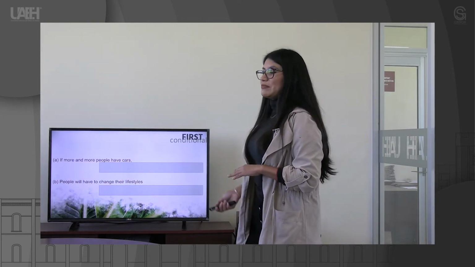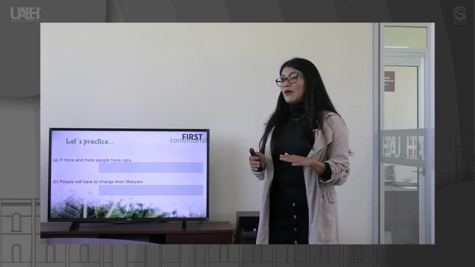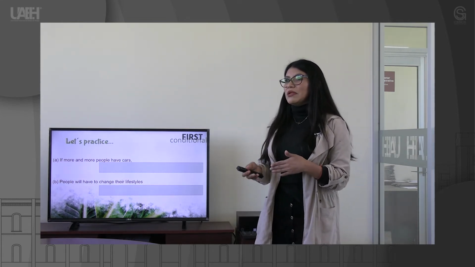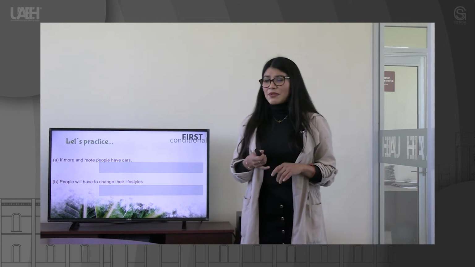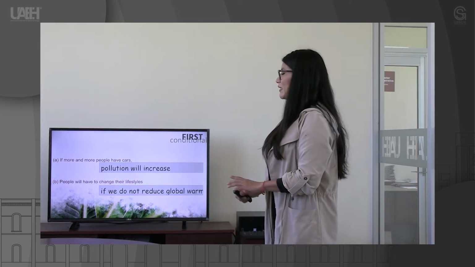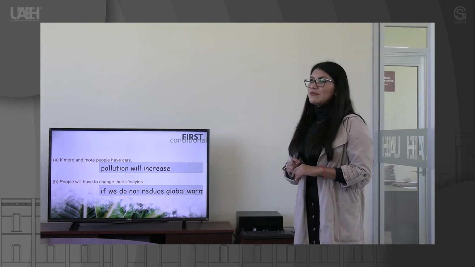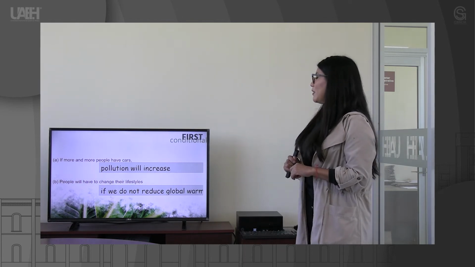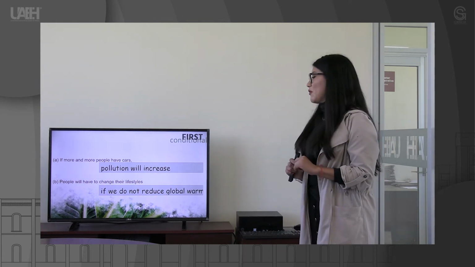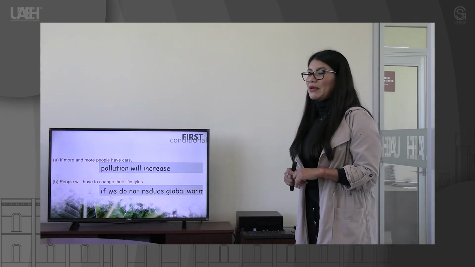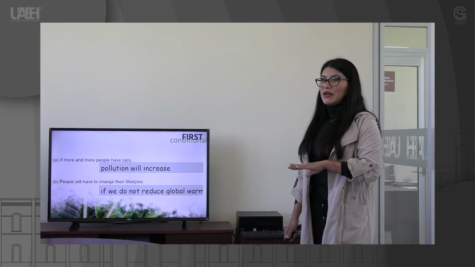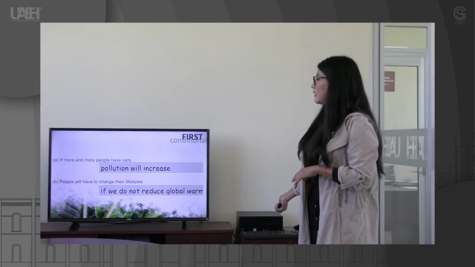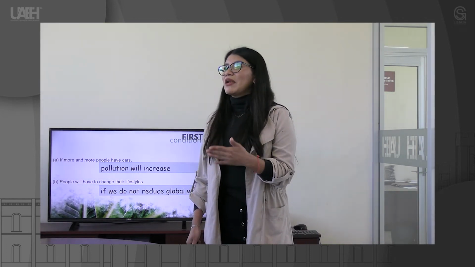Now, let's practice a little bit. Please, at home, you have to copy those statements and complete them with the correct answer. Okay, so let's check those possible answers. If more and more people have cars, pollution will increase. People will have to change their lifestyles if we don't reduce global warming. Those are possible answers, but you can write different ones. So let's continue. If you have questions or doubts, you can ask your teacher.